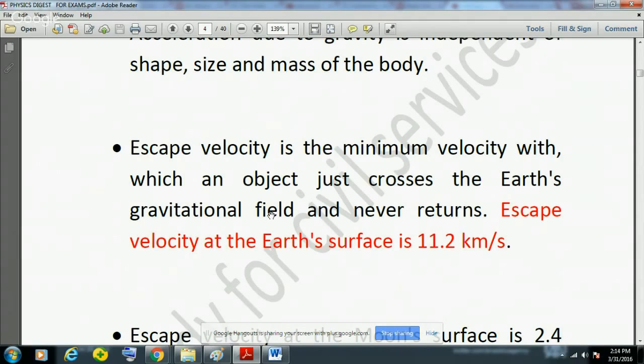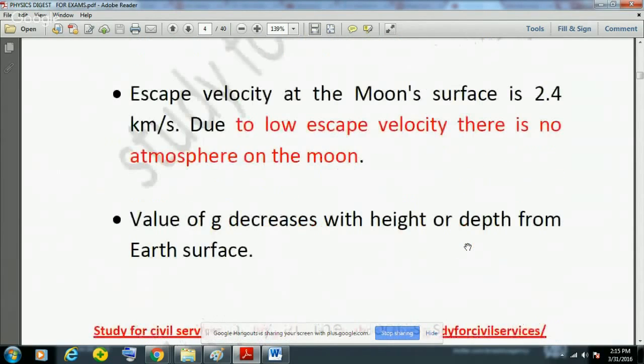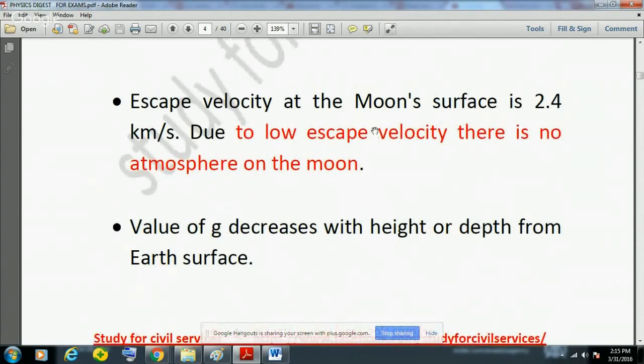And that is why, and the fact that the escape velocity of any object at earth's surface is 11.2 kilometers per second. So if you provide any object with a velocity of 11.2 kilometer per second, then it will permanently escape from the earth surface, and it will never return to the earth surface. Now escape velocity at the moon surface is 2.4 kilometer per second.